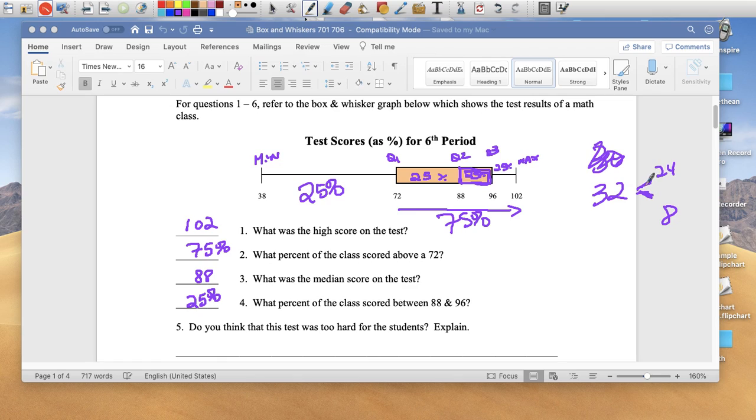Do you think the test was difficult? I'm gonna say no, because the majority of the class got a decent grade, 72 and higher, and who's to say? I don't know about these 8 kids. It doesn't mean that every kid in this group failed. I mean, some of them might have gotten a 71, a 70, a 65. So I was gonna say that the test was not that difficult.